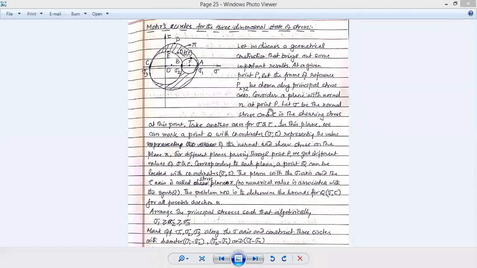Now, let sigma be the normal stress and tau the shear stress acting at this point. These result from the principal stresses: the normal stress is sigma and the shear stress is tau. We assume these two, sigma and tau, act through this point.